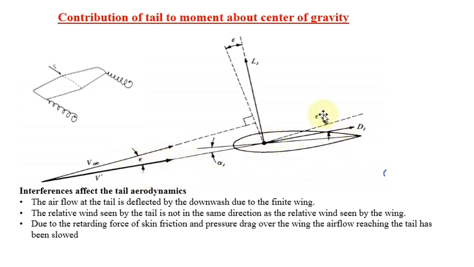That is why you are getting angle epsilon in the vertical direction as well as horizontal direction. Okay, so these are things we have to remember while considering tail portion alone. But one more point, the drag produced by the tail is very less, so most of the time we are considering only the lift force.